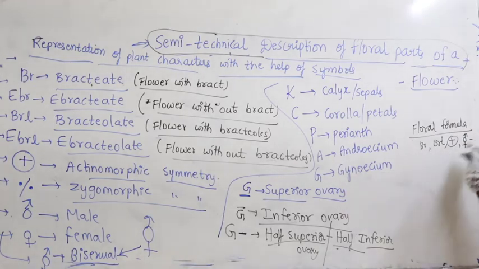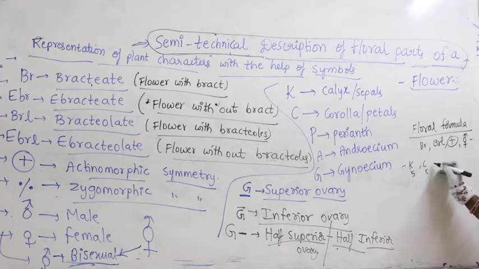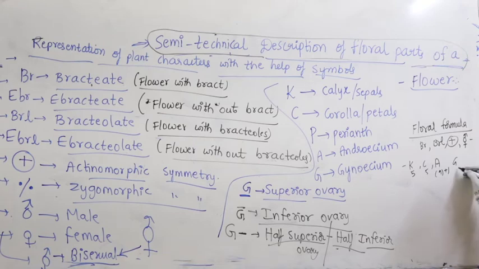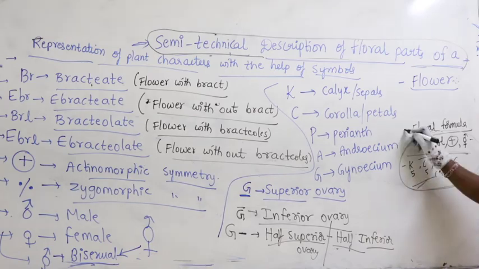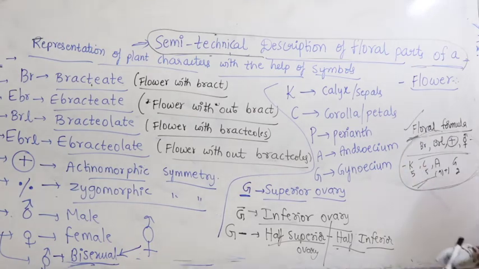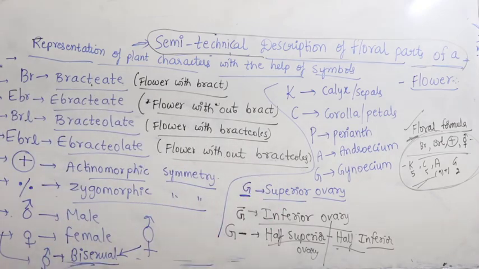Then we start writing about K, there may be some phi, corolla may be phi, perianth is not there, androecium may be 10, or 9 plus 1, gynoecium some 2. So this representation of these characters in very symbolic form is called floral formula. Now, let us continue further.